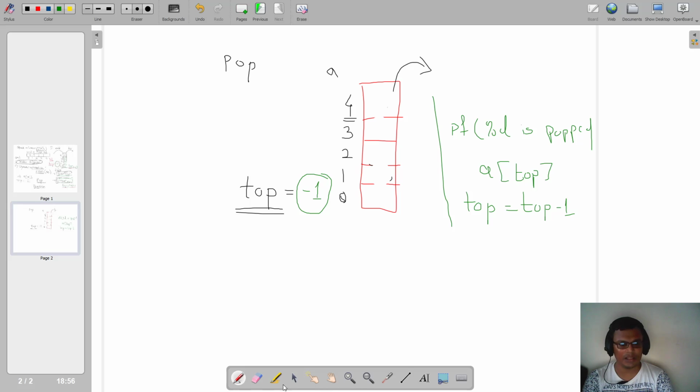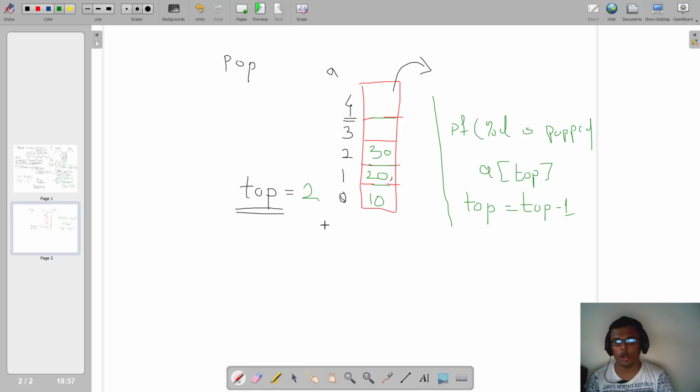Now third operation that we discussed was traversing. So traversing is nothing but printing the elements of our stack. So suppose I take an example, suppose 10, 20 and 30. Suppose I have done 3 push, right? So what will be the value of my top in this situation? Value of top in this particular situation will be 2, when I have 3 elements in my stack, right? Now if I want to traverse, so what is traverse? Printing everything in my stack.